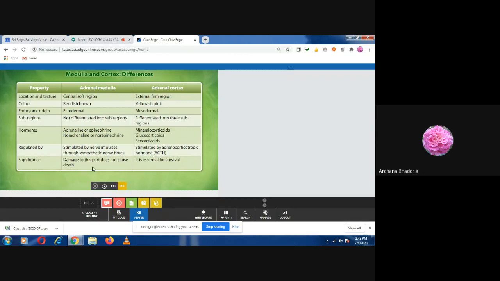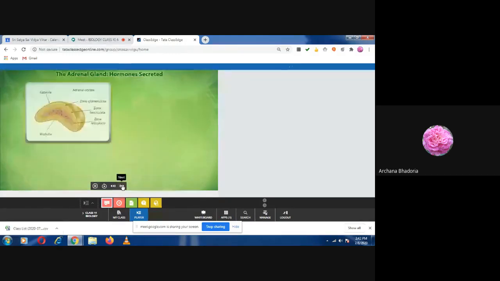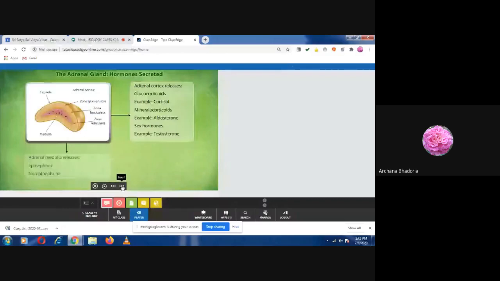Okay, so what is the significance of it? Damage to this part does not cause death, and it is essential for survival. Okay, so now we'll take up each hormone. Adrenal cortex releases these hormones. So the glucocorticoids, what are the glucocorticoids? The example is cortisol. So write down glucocorticoid, which is secreted, it is cortisol.